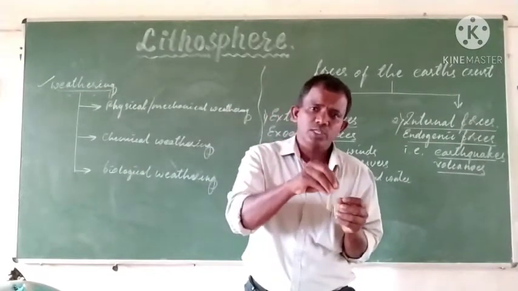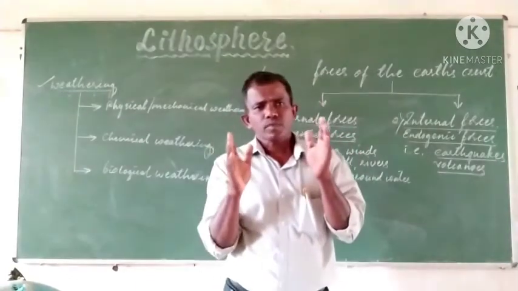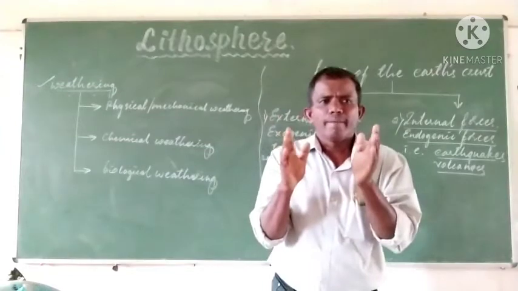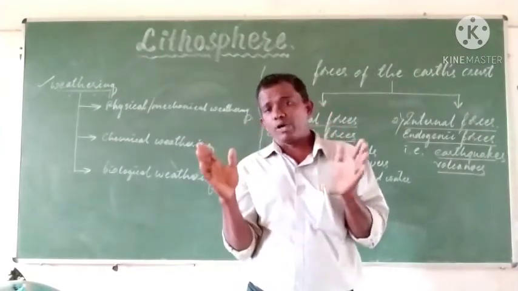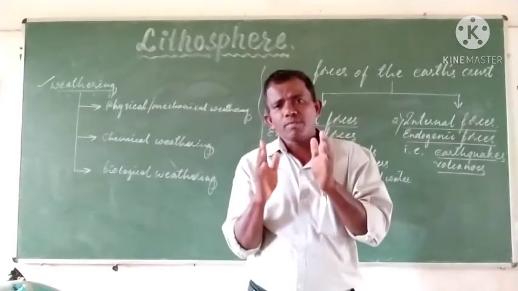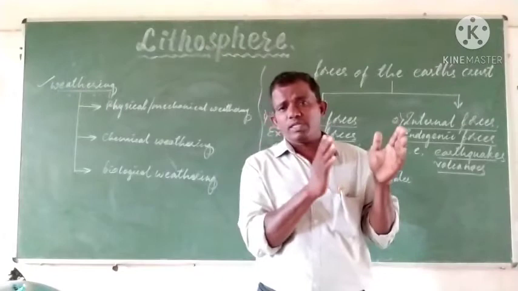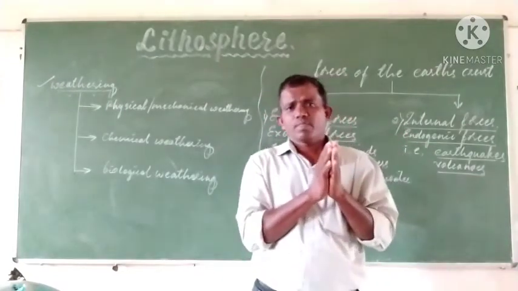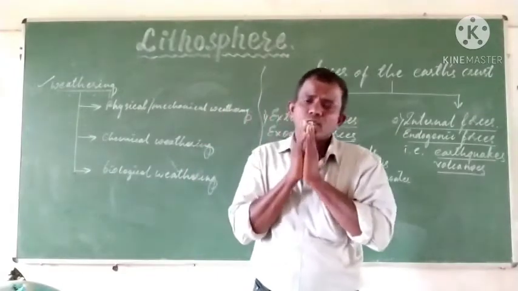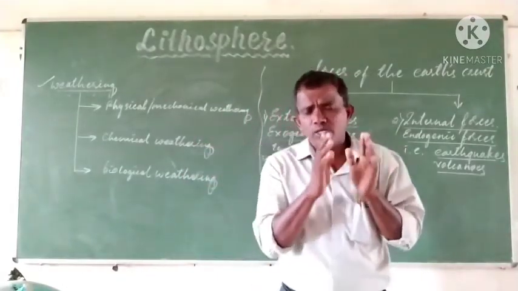When water is added to limestone, which is chemically calcium carbonate, the calcium carbonate reacts with the carbon dioxide present in the water and becomes calcium bicarbonate. So that disintegrates.